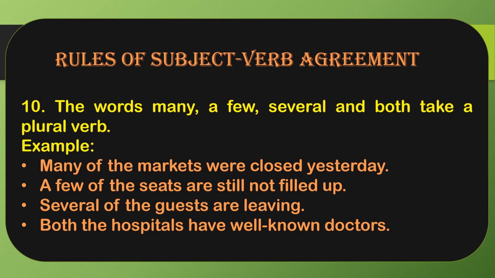Both the hospitals have well-known doctors. So here we are not pointing out towards individuals. We are talking about a majority, right? As in the previous slide, we have learned that in a few cases, such as either, neither, everyone, we use the singular verb. Why? Because we are pointing out towards the individuals. Here, we are not pointing out towards the individuals. We are talking about the majority, right?